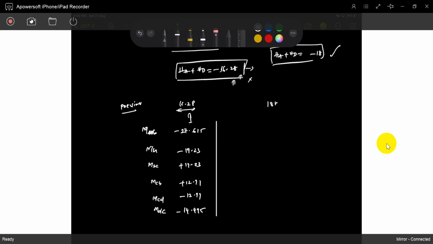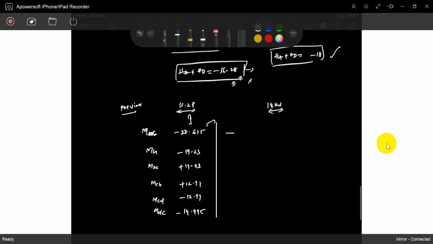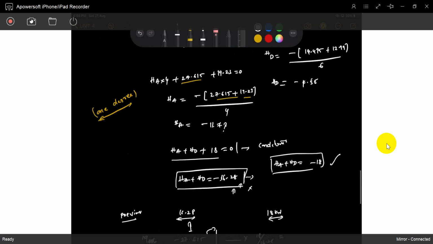For 18 kilonewtons sway force, how much is it? Just multiply these values by 18 divided by 16.28. For 16.28 it is this much; for 18, how much? It is an arithmetic increase, a first-degree increase, not second degree. Everything has only plus or minus; there are no square terms at all.